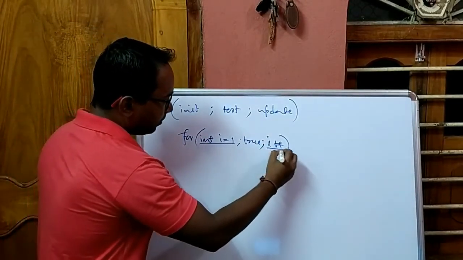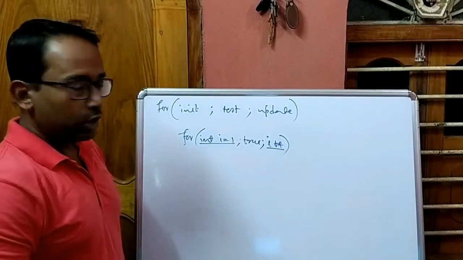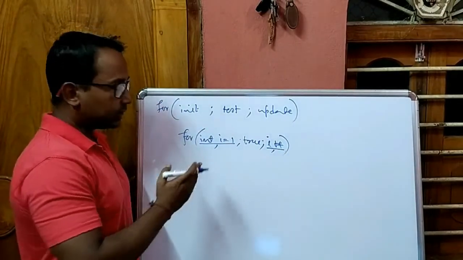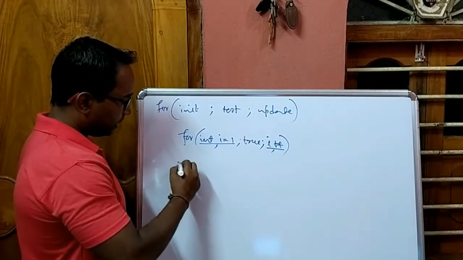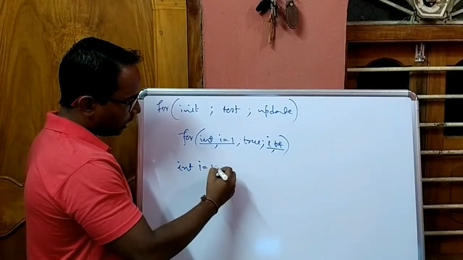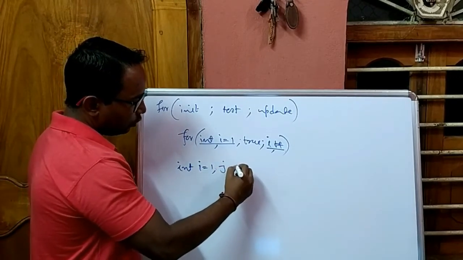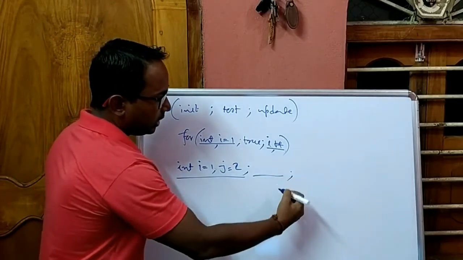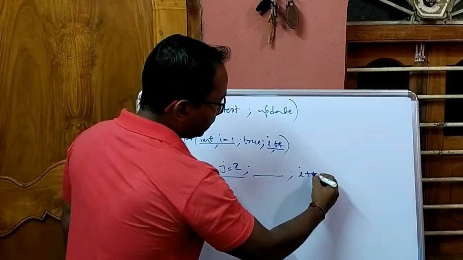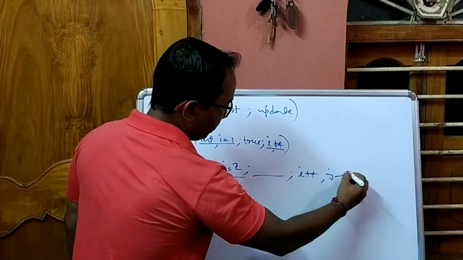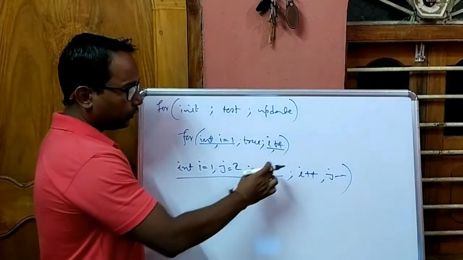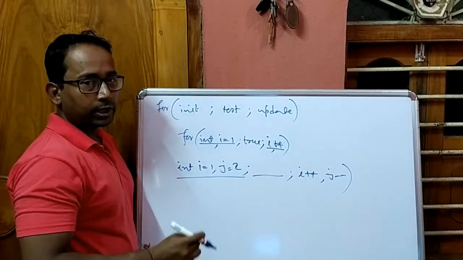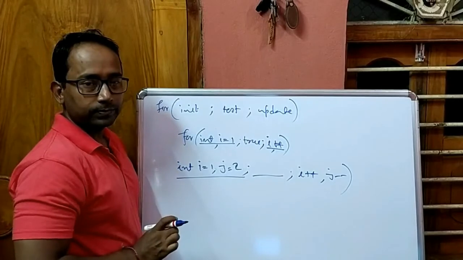Now this initialization and update expression can consist of multiple statements. At that time we have to use comma, a comma separated list. Like two variables, I will initialize here in the initialization expression: int i equal to 1, comma, j equal to 2. This is one initialization expression. Then condition, then update statement. There also we are updating these two variables, i plus plus, j minus minus. And when we write more than one condition here, at that time either we have to use AND operator or OR operator to merge them.